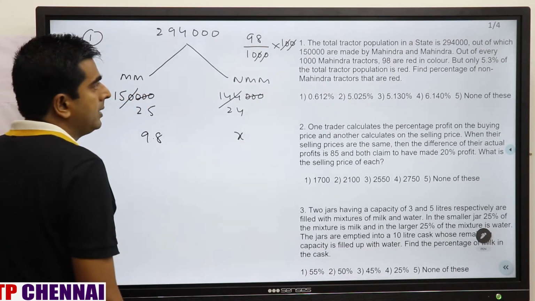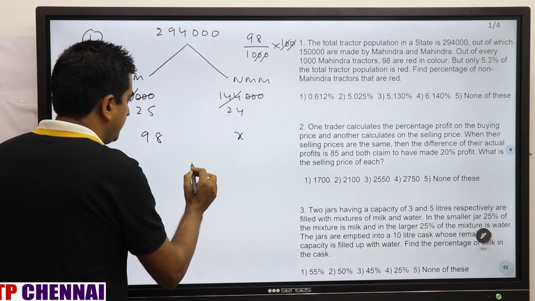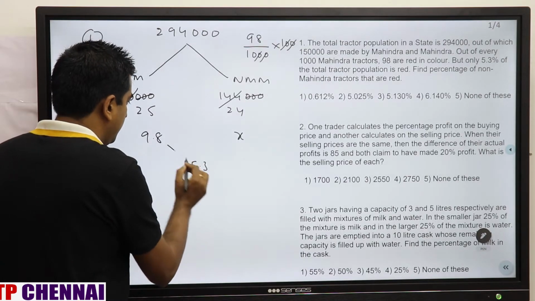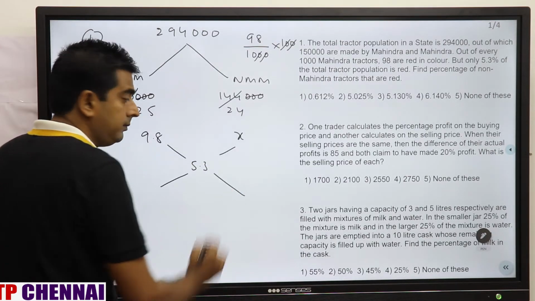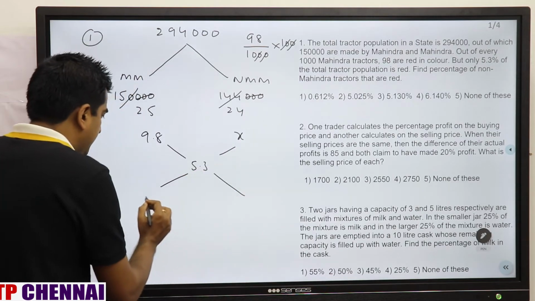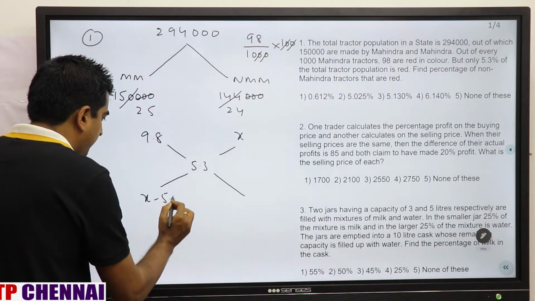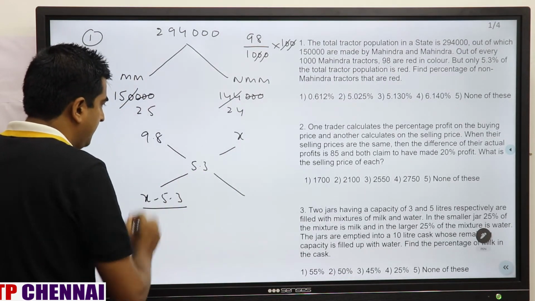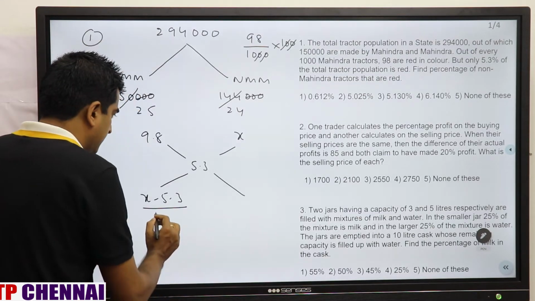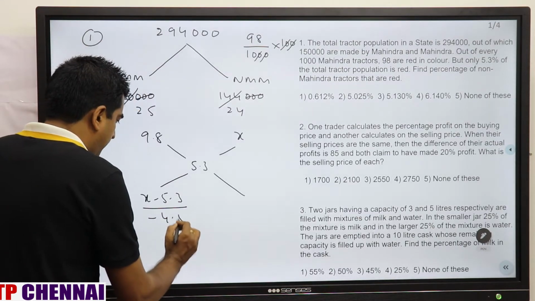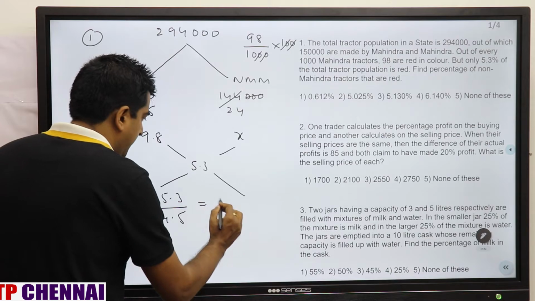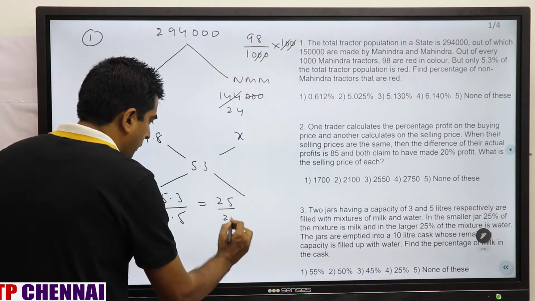And total 5.3% of population is red. This will come in the middle. So do allegation. So x minus 5.3 divided by 5.3 minus 9.8 is minus 4.5, is equal to 25 by 24.